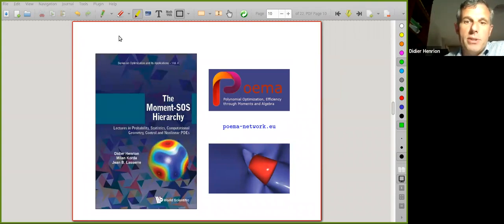For us, this is mathematical technology, and it has been applied to many problems in many fields. This is a recent account of this story from the Toulouse perspective: a book published last year with two colleagues here in Toulouse, Mylène Corda and Jean-Bernard Lasserre. There is also currently a European project running with, I think, 13 or 14 PhD students working on polynomial optimization. You may have a look at this webpage if you are interested in these topics.